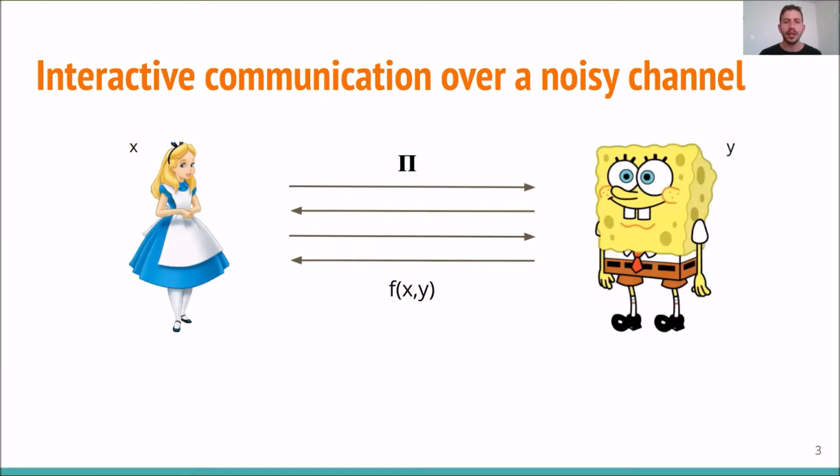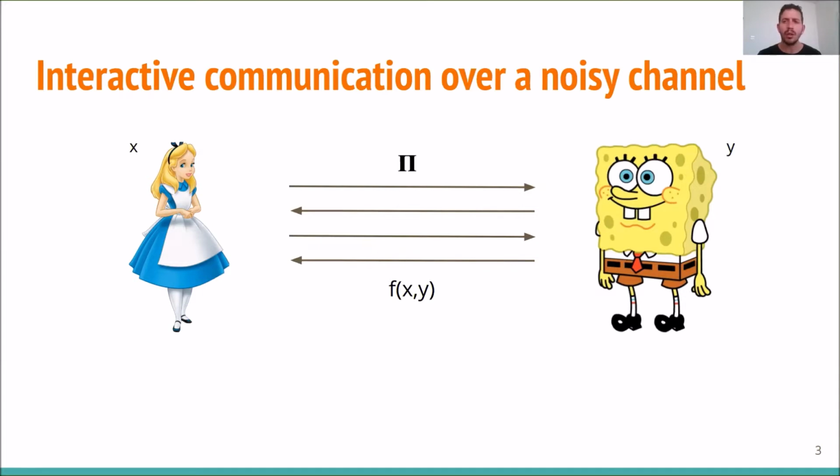In this setting, we have two parties, represented by Alice and Bob, where each of them holds an n-bit string, and they want to jointly compute a function of their inputs. We only care about the communication complexity of the protocol, namely the number of bits that have been sent across the channel, rather than any computational aspects.